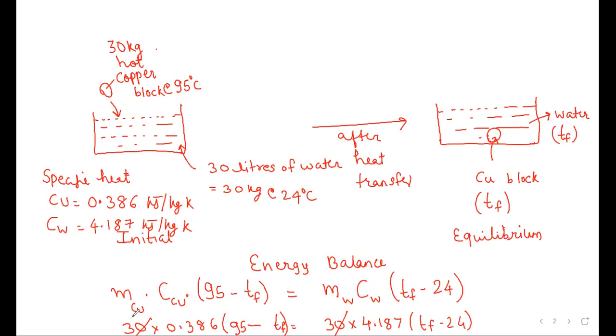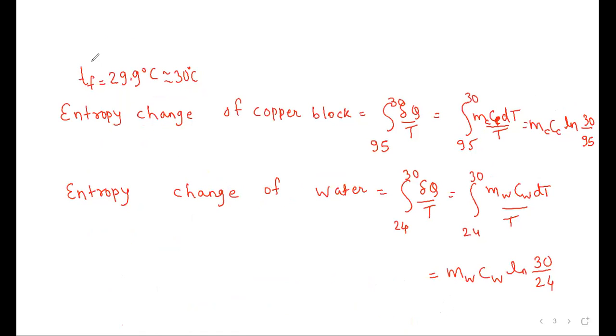M of copper is 30, C of copper is 0.386, times (95 minus TF, which is unknown), is equal to 30 into 4.187, or 4.2 also, you can take, into (TF minus 24). So if you solve this energy balance, you will get about 30 degrees centigrade as the final temperature of the water, and of the copper.